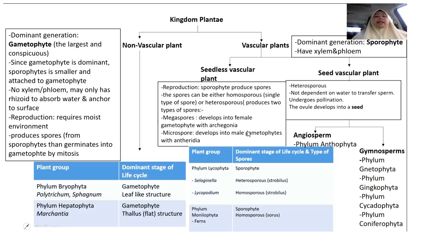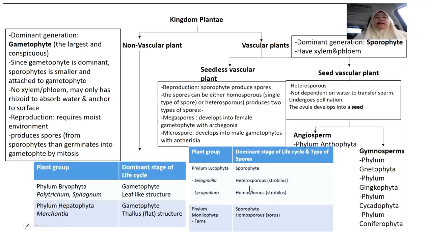What are the phyla of plants classified under seedless vascular plants? They are Selaginella and Lycopodium in the phylum Lycophyta.